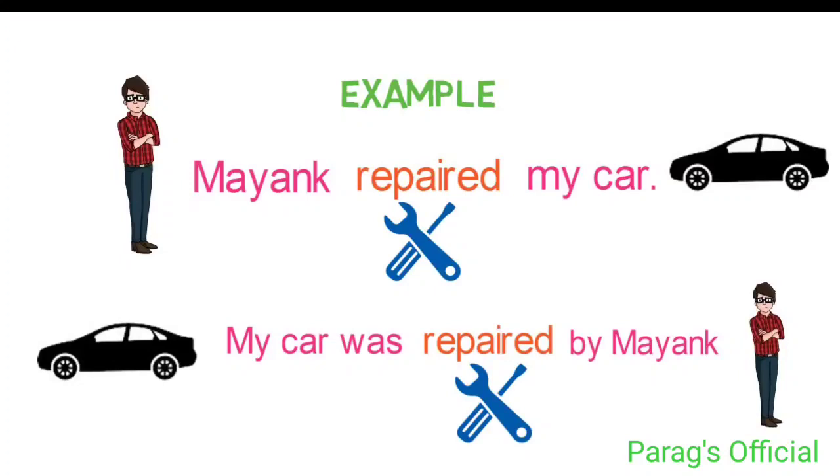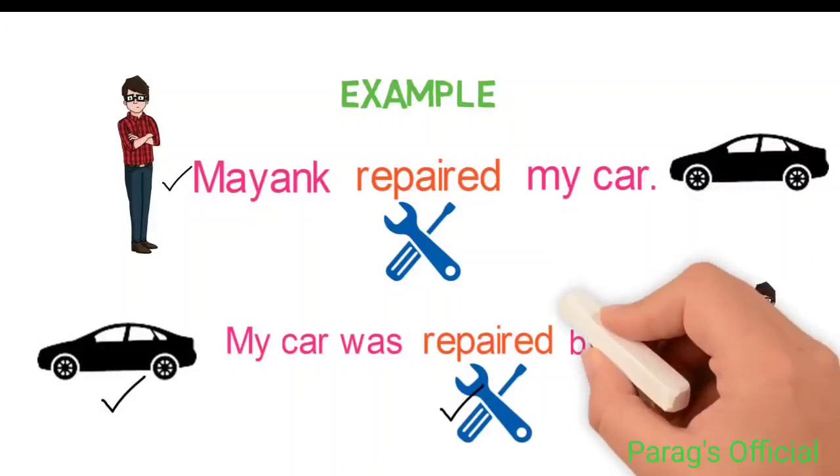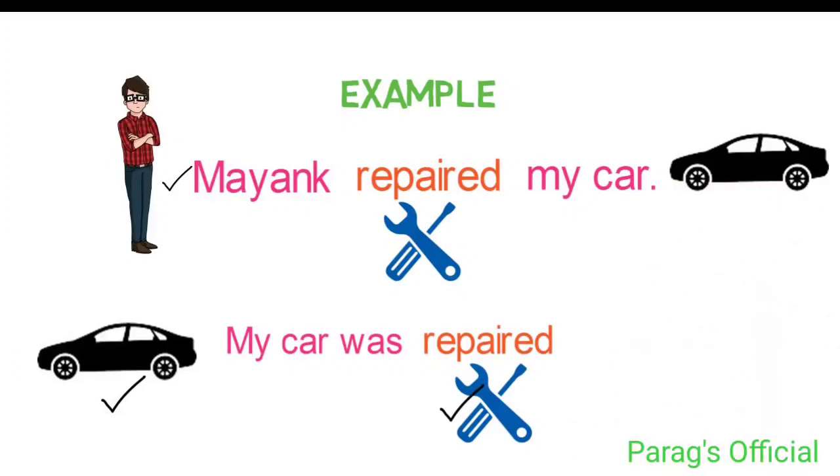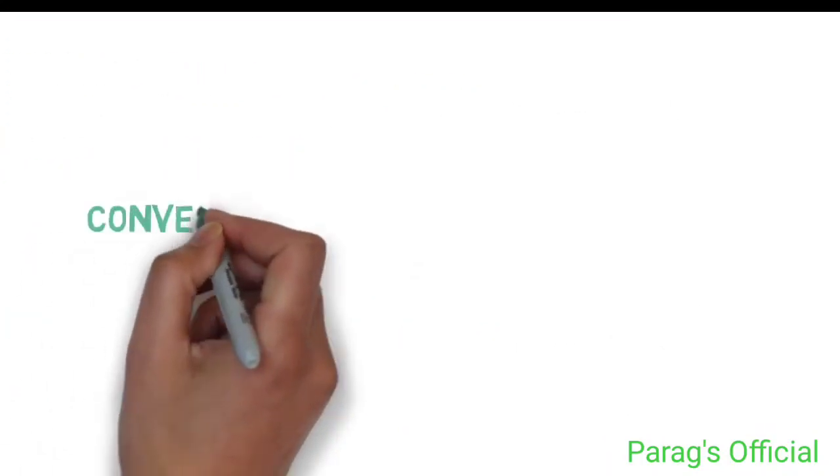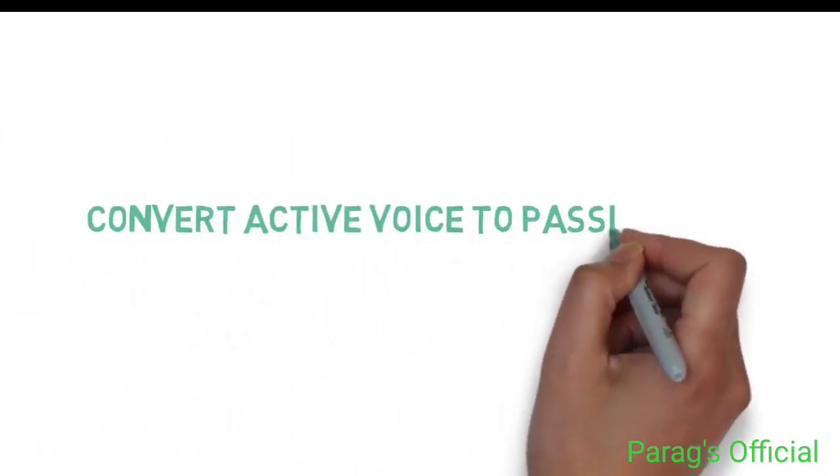Now, we generally use active voice only, but there are two reasons for using passive voice. If you want to give less importance to the subject and focus more on action and the receiver of action. And second is if you don't know the subject at all. We have discussed this in our previous video with more examples, so please check that video if you haven't already or need a revision. Now let's see how we can convert any active voice to passive voice.